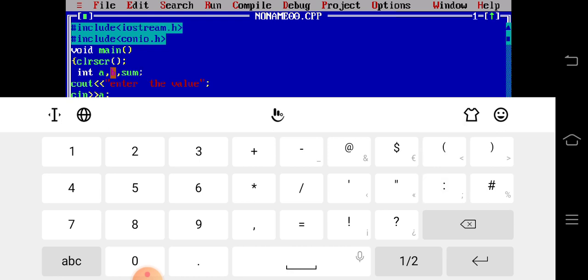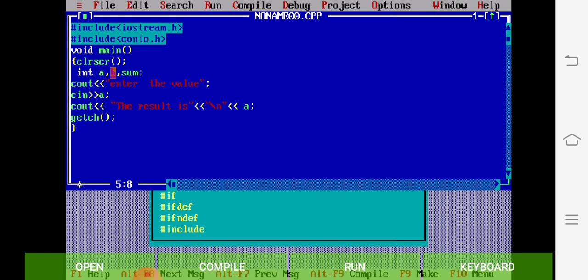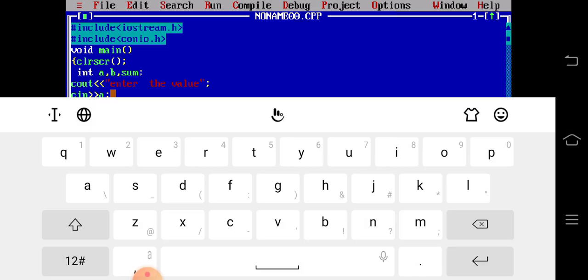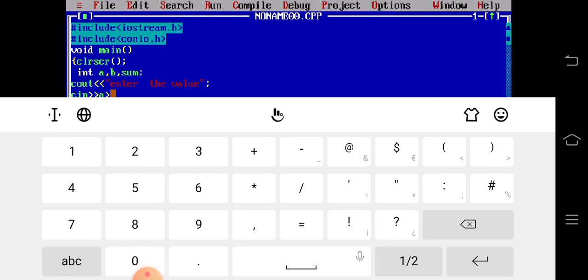Okay, so after this, enter the value. This line is correct, and the cin option is here, but here it will scan the two variables. Okay, two variables. Then after this we have to use cin a and then b.